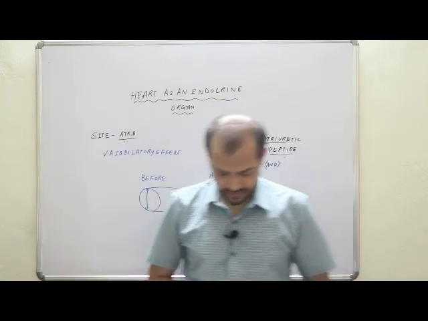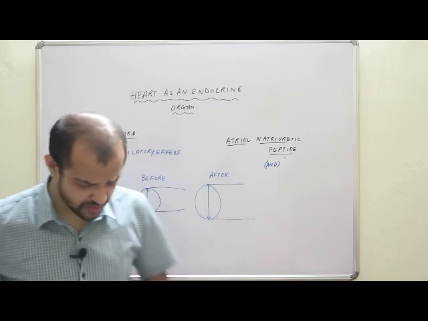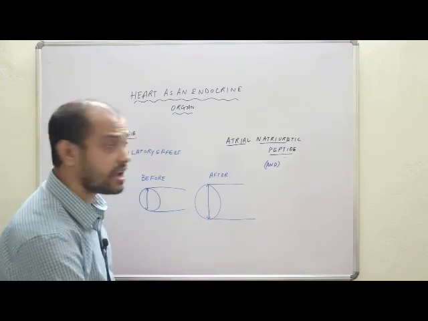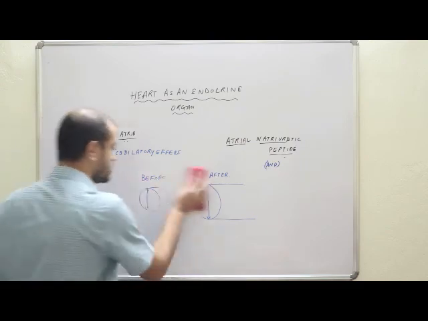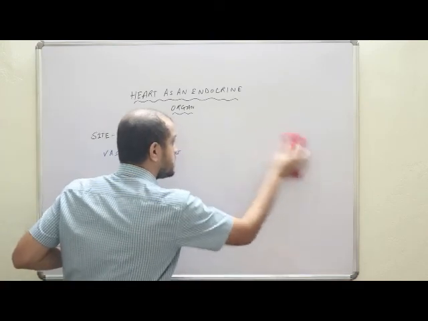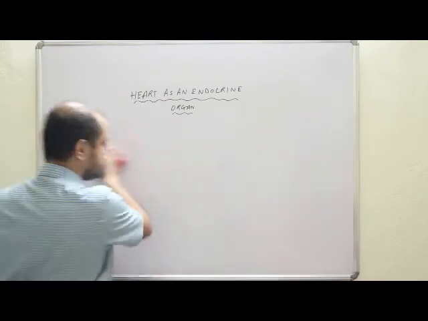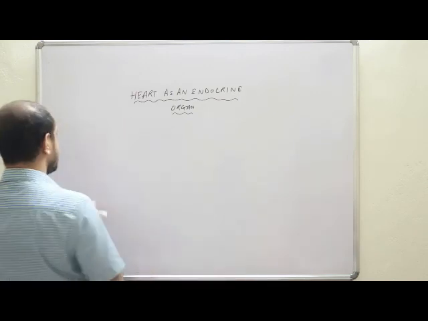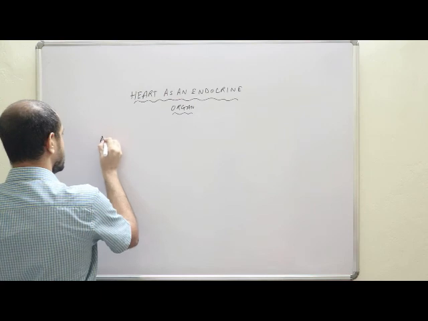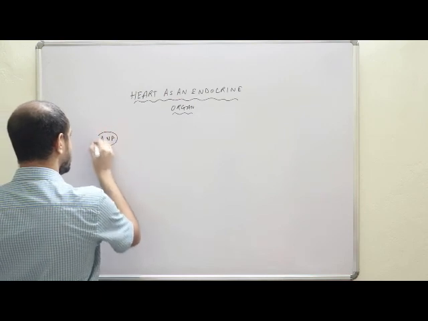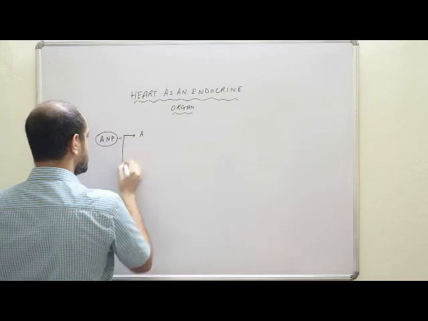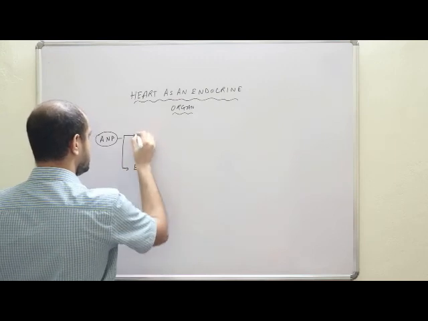Okay. Now, a very important point we need to understand is that there are actually two types of atrial natriuretic peptides. That is A type and B type.